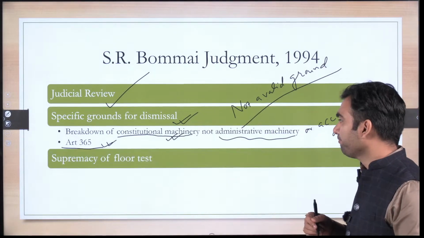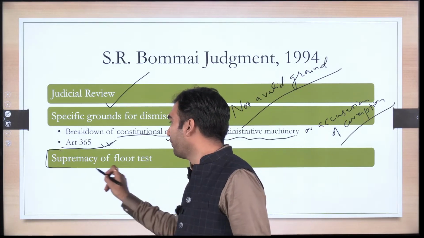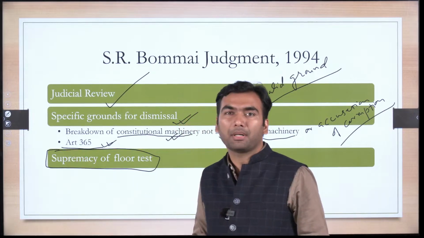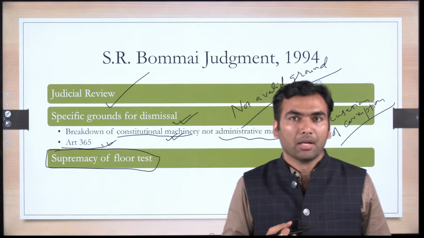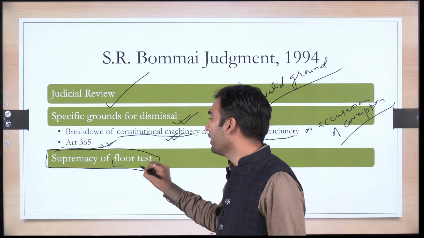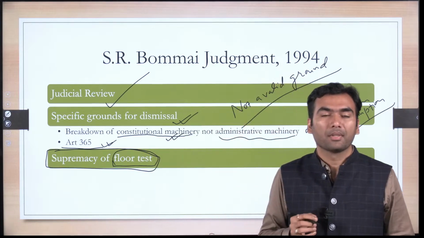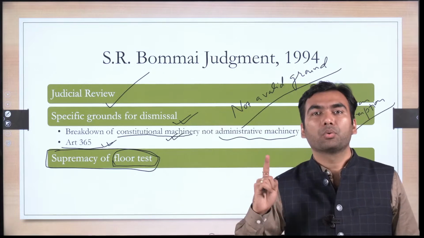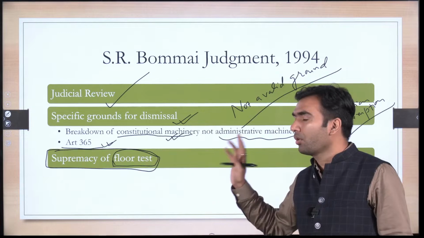Then the Supreme Court also said that the floor test means whether a particular government has lost majority or not. How are you going to ascertain? The only mechanism to ascertain the majority of the government is on the floor of the house. You may write it down that the only mechanism to ascertain the majority of a government is the floor of the house.